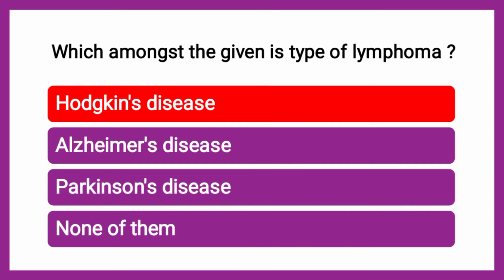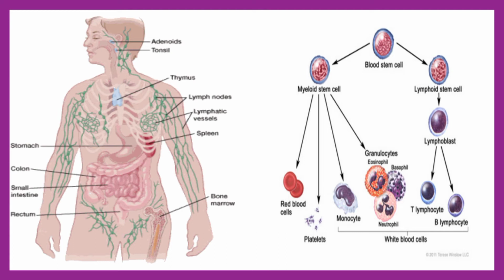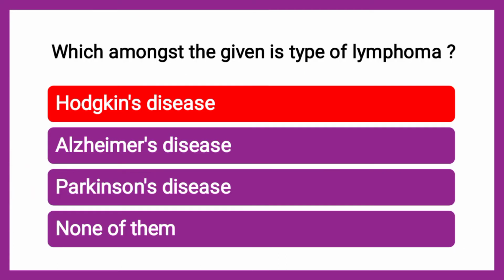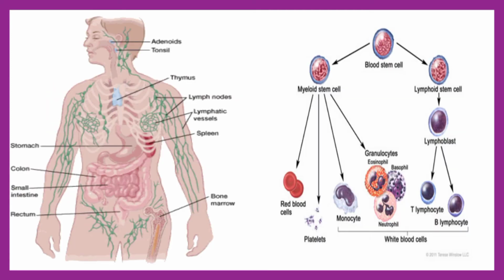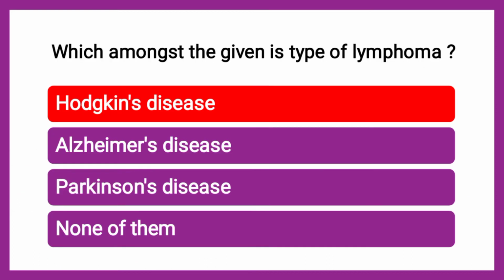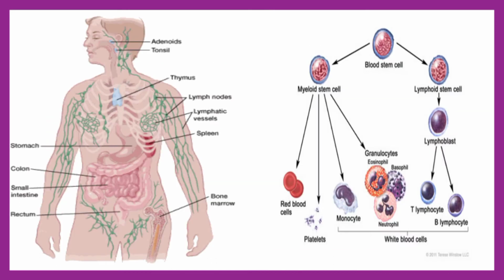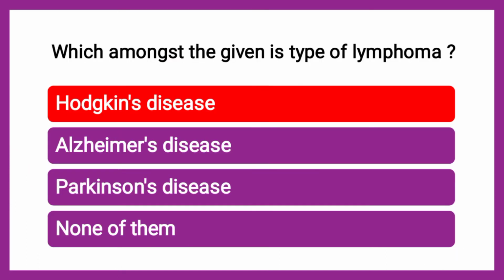So it is Hodgkin's disease, which is also known as lymphoma, lymph ka cancer. As you can see, these are the lymph nodes, lymphatic vessels. So this is basically lymphoma, and in the mechanism you can see here these are the RBCs and WBCs, T lymphocytes, B lymphocytes. So these lymphocytes are the targets, like in Hodgkin's disease.